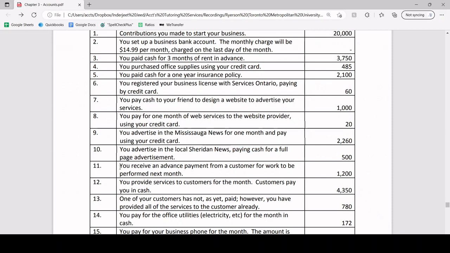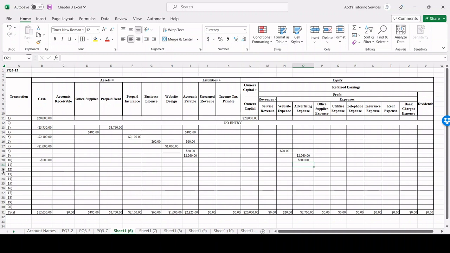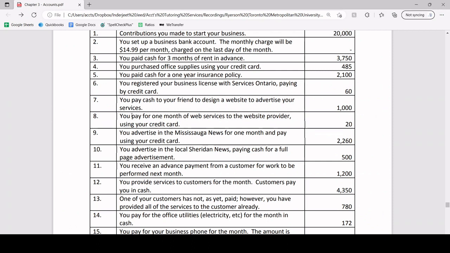Transaction number 11. Now you receive an advance payment from a customer for work to be performed next month. So whenever we receive an advance payment for something, that means we're receiving cash. Cash is coming into our business pocket, right? So cash is increasing. So let's increase cash by $1,200.